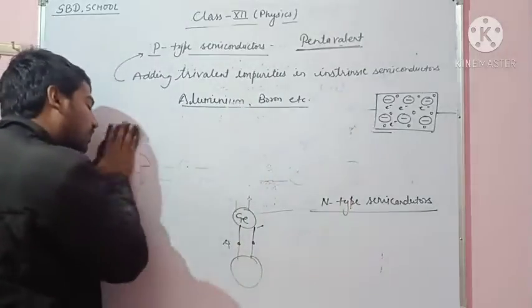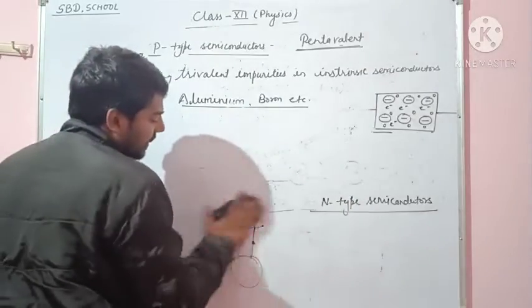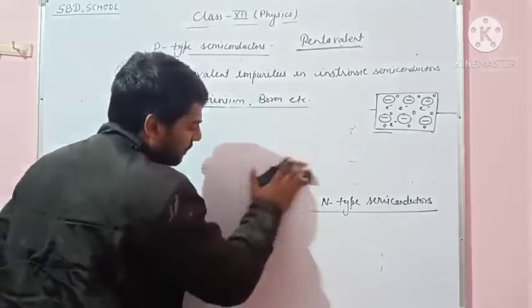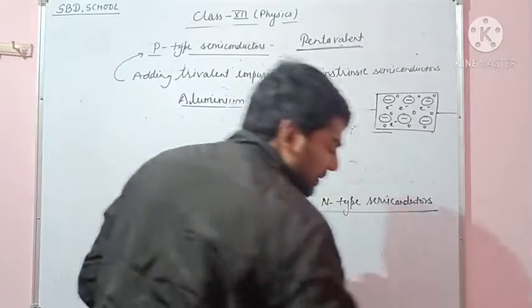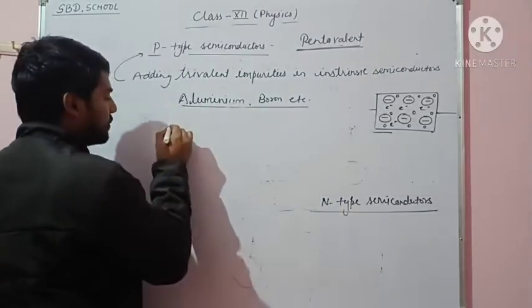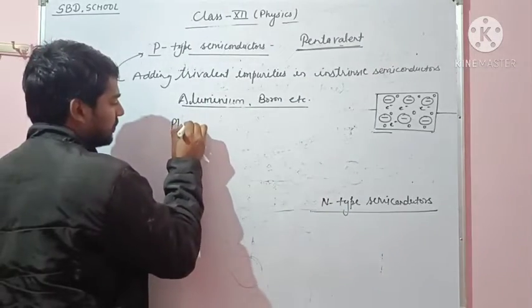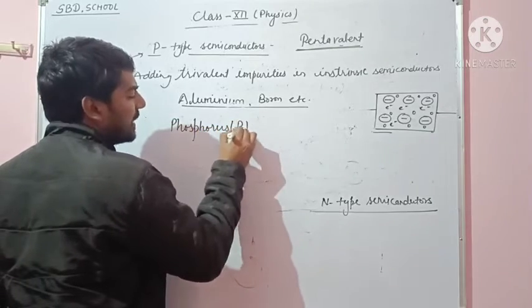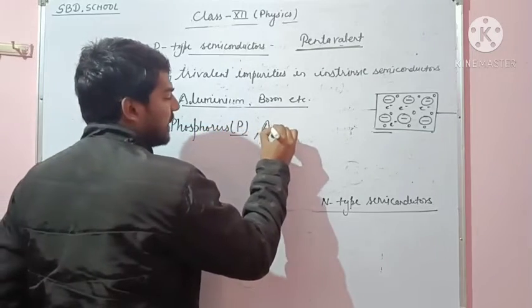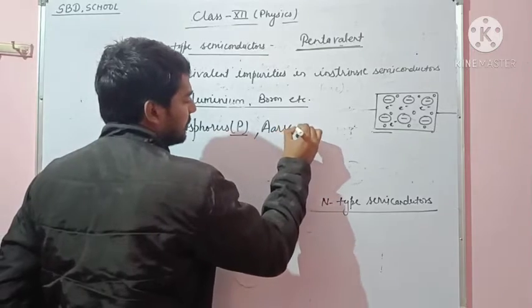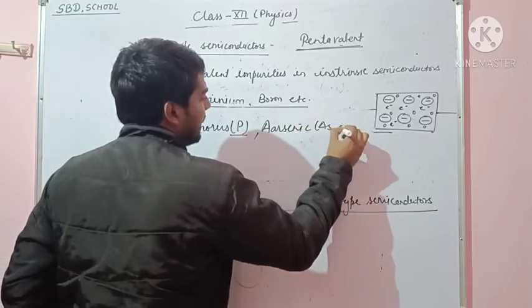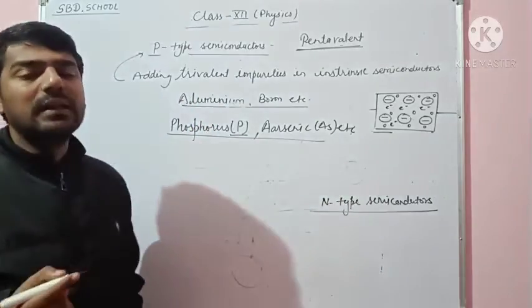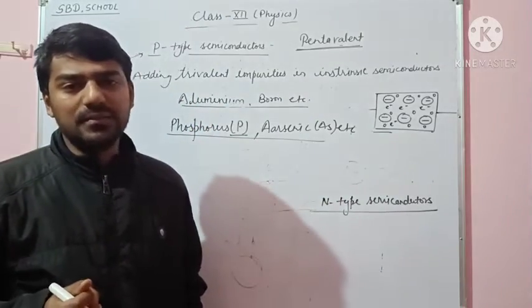The examples of pentavalent atoms, atoms that have a valency of 5 electrons, are phosphorus, represented by P, arsenic, As, etc.